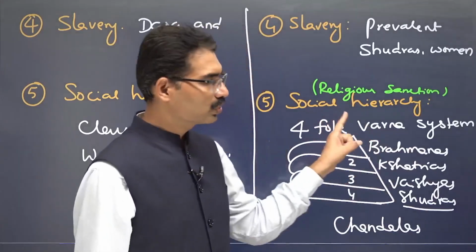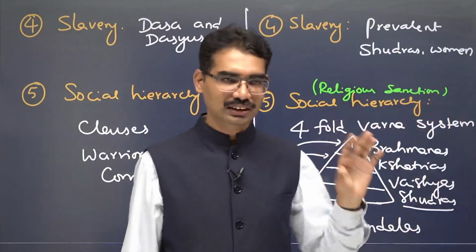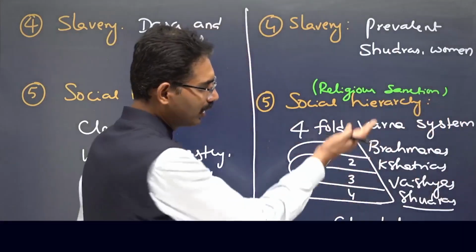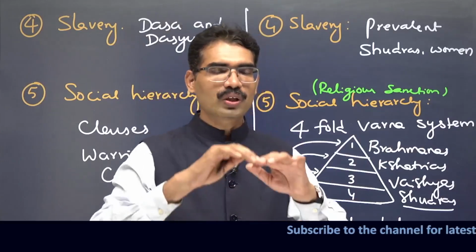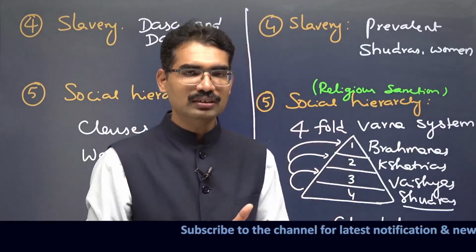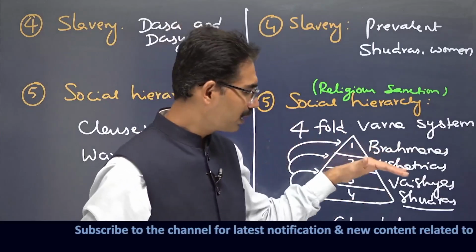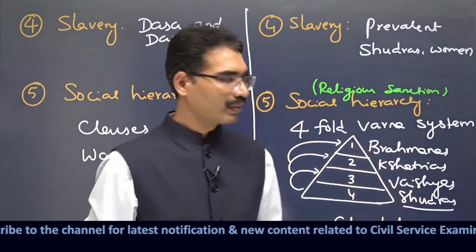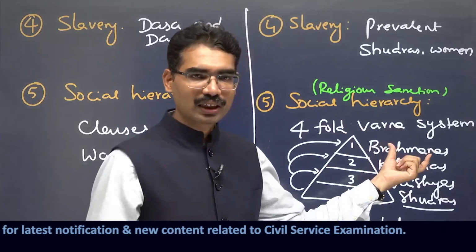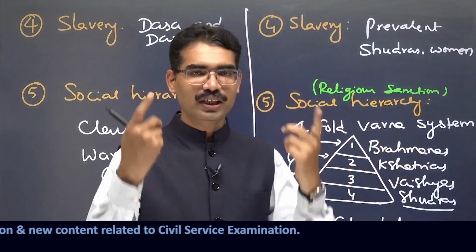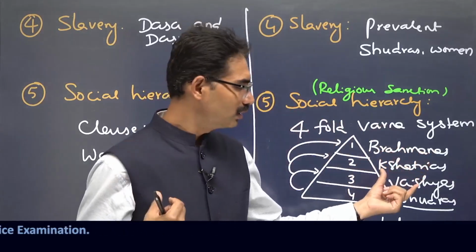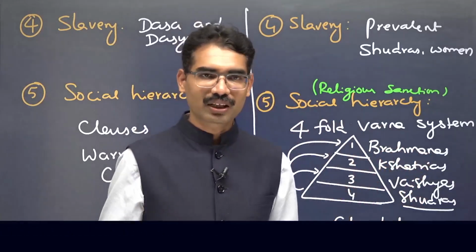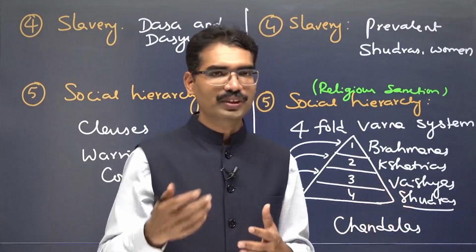Later, this Varna became caste, or Jati. In the later Vedic period, the fourfold Varna system emerged. The people who came into contact with Vedic tradition were segregated into Brahmana, Kshatriya, Vaishya, and Shudra. According to the religion, Brahmanas came from the forehead of God, Kshatriyas from the shoulders of God, Vaishyas from the thighs of God, and Shudras from the feet of God.